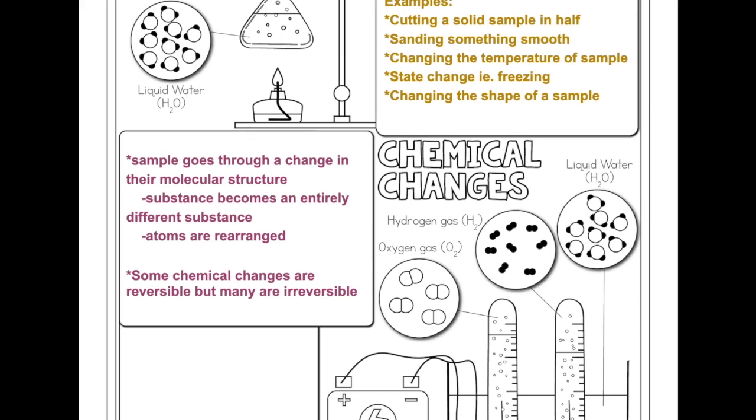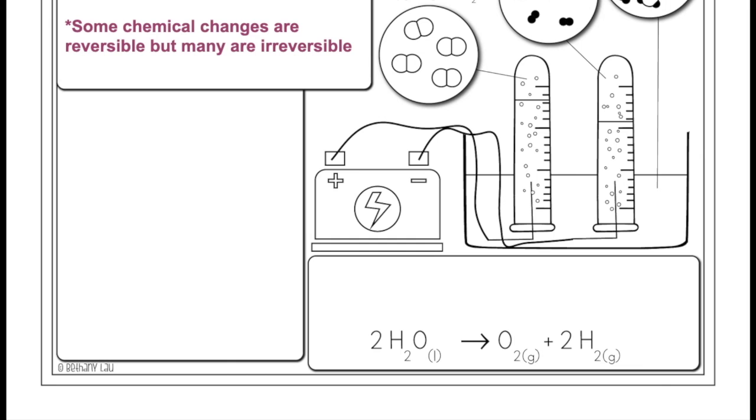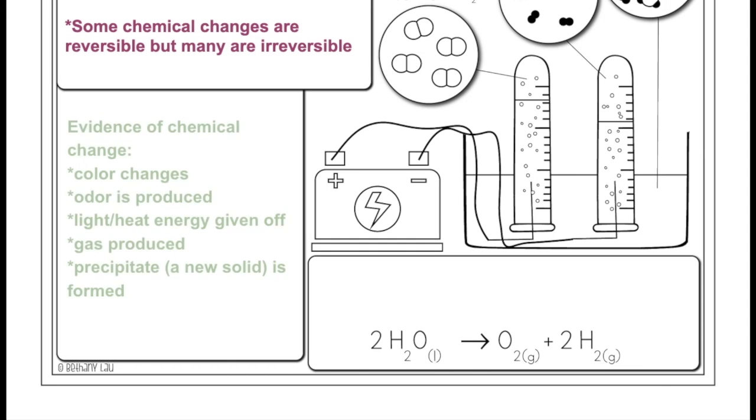So a lot of the time if you look at a sample and you think, can I put it back together easily? It's going to be a physical change. Whereas if you would require other chemicals to react with the sample to get it back to where it was, that's going to be a chemical change.